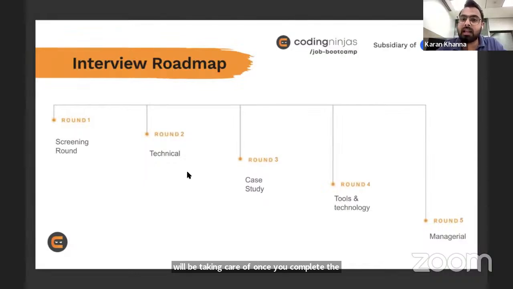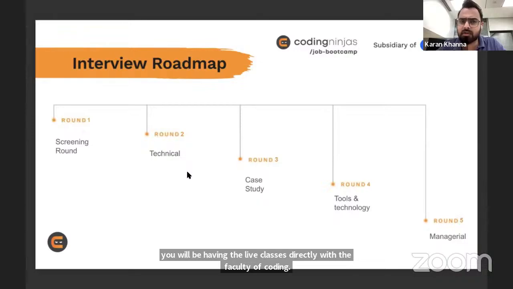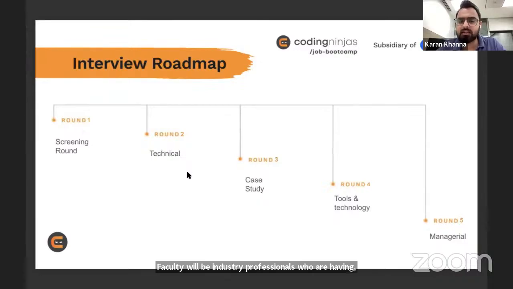So you will be having the live classes directly with the faculty of Coding Ninjas. Faculty will be industry professionals who have 3, 4, 5 years of work experience working as a data analyst. So there is a high class faculty who will be giving you training and teaching you. So you will be learning from experts.